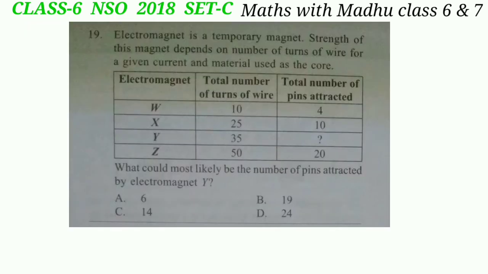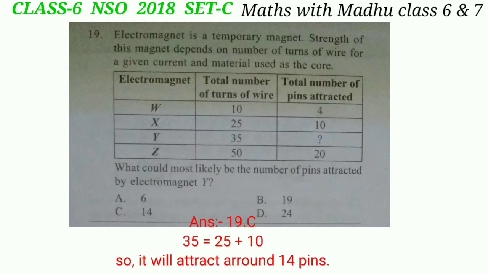Question number 19. An electromagnet is a temporary magnet. The strength of this magnet depends on the number of turns of wire for a given current and the material used as the core. What could most likely be the number of pins attracted by electromagnet Y? Every 10 more turns of the wire allows the electromagnet to attract 4 more pins. So electromagnet Y can attract around 14 pins. So the correct answer will be option C.